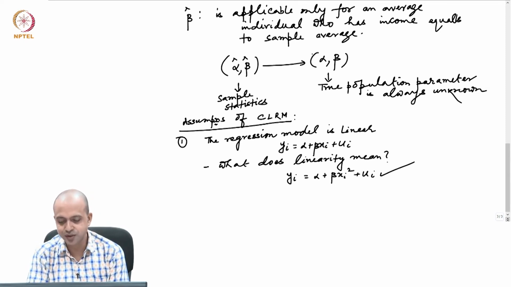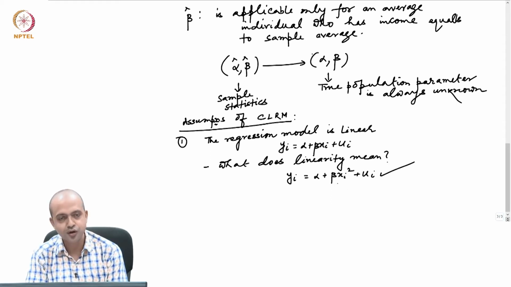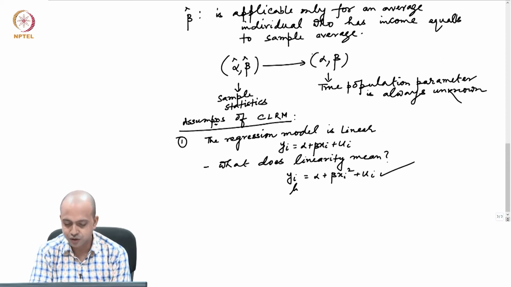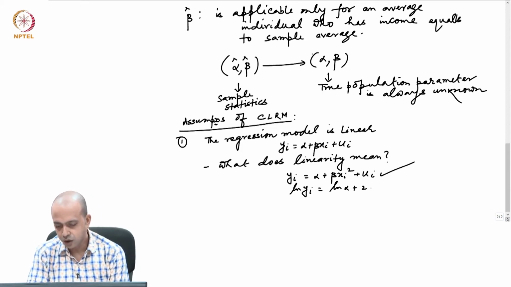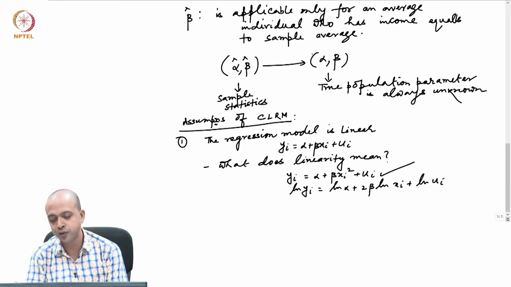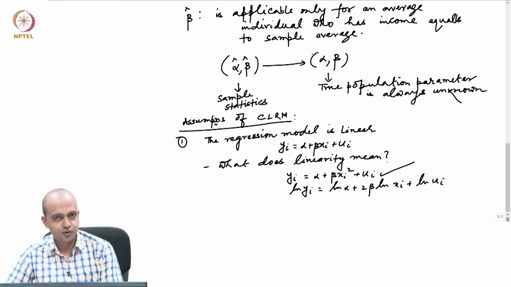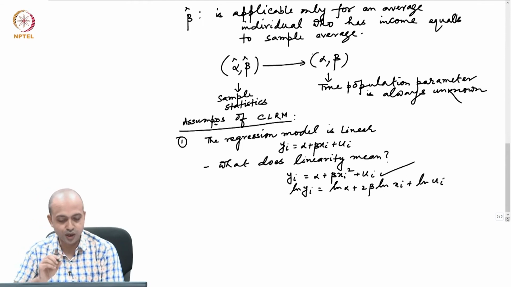We can linearize, for example, if you take log of both sides, then log of yi equals log of alpha plus 2 into beta log of xi plus log of ui. You can always linearize when the model is non-linear in variable.